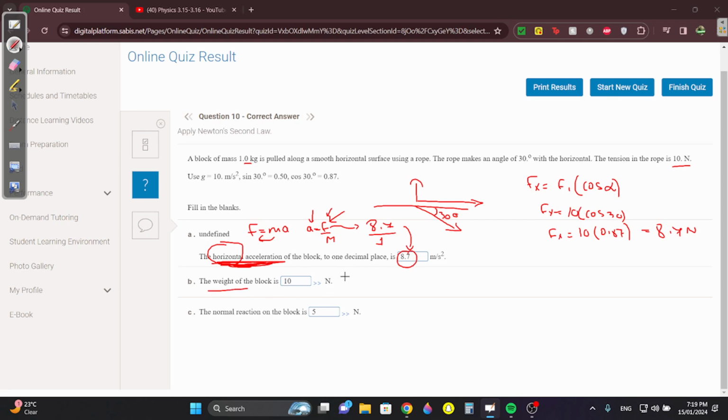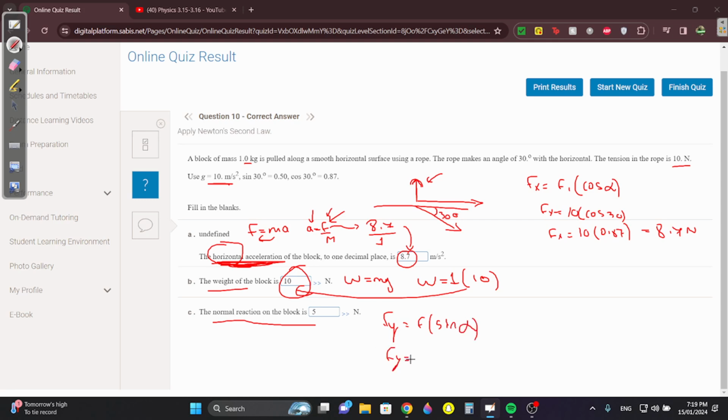The weight of the block. Weight is W equals mg, so mass, which is 1, times g, which is 10, so you get 10 newtons. And the normal reaction on the block. The normal reaction is always the vertical force. How do you find the vertical force? Fy is the force times sine of the angle. So Fy equals the force, which is 10 newtons, times sine of the angle 30, and 10 times sine 30 is 0.5, so you get 5 newtons.